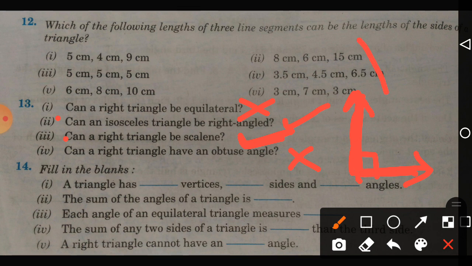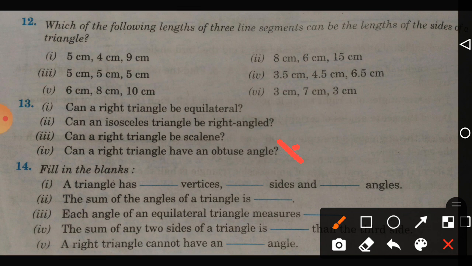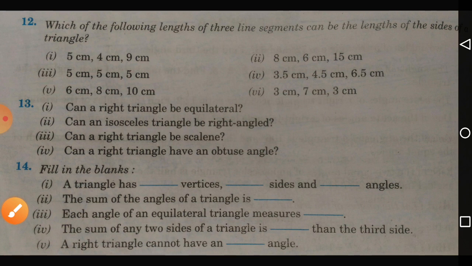Obtuse means the lines are straight but slanting. Lines are slanting in obtuse angles. Therefore, first and last are no, second and third yes. Okay. Now let us start the fill in the blanks.